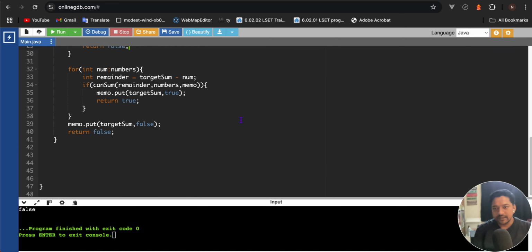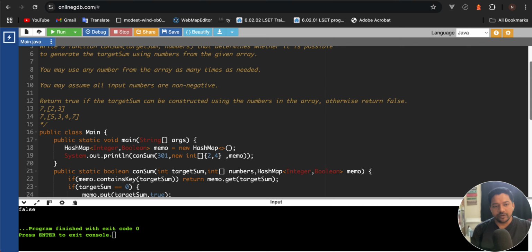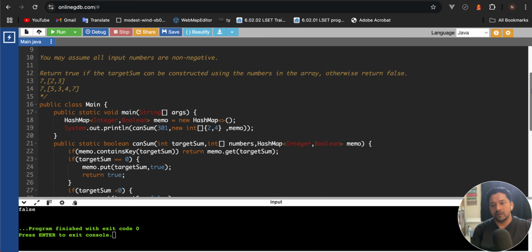So that's from today's lecture. Today we were able to generate one method, CanSum. This is basically a knapsack type of problem: we are given one target, and we have to determine whether we can generate that target from an array of numbers or not.